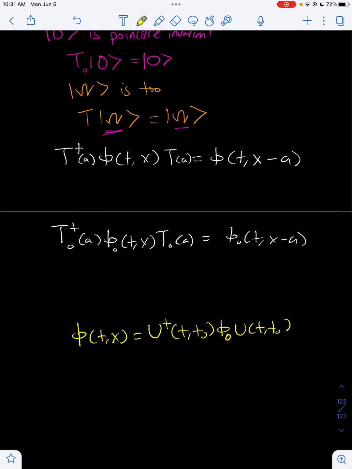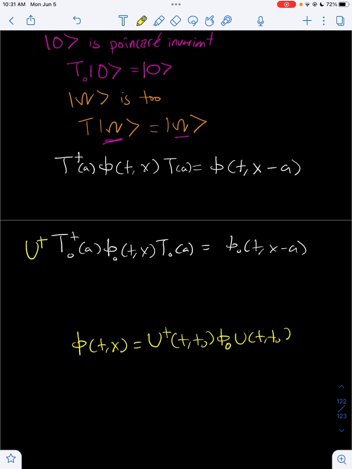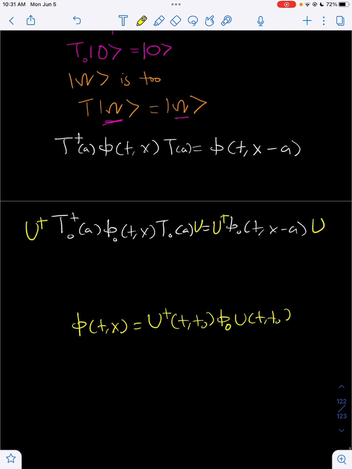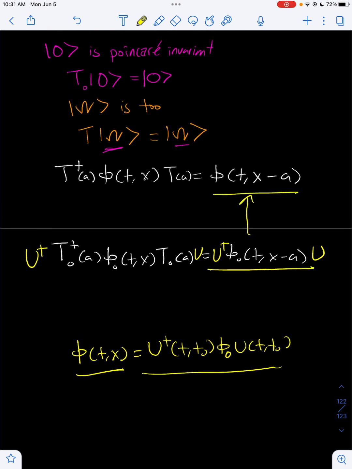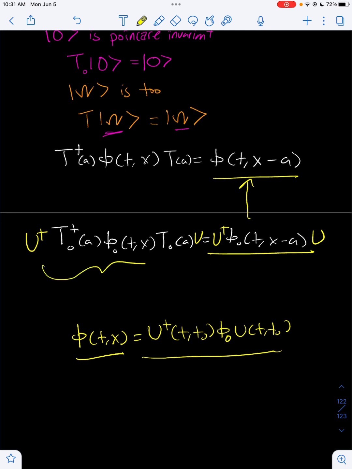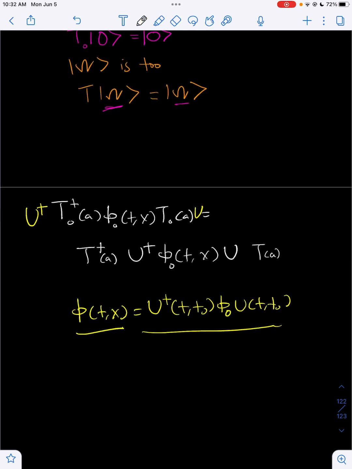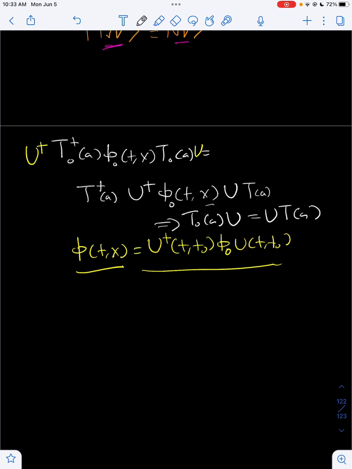We can multiply both sides by U conjugate and U, so both sides by that. And since phi is this over here, this is going to equal this over here, which implies this is going to be equal to this over here. And by doing some matching, this implies that T naught of a acting on U equals U acting on T of a. So we derived a very important relation.